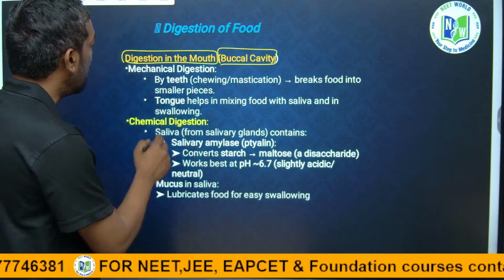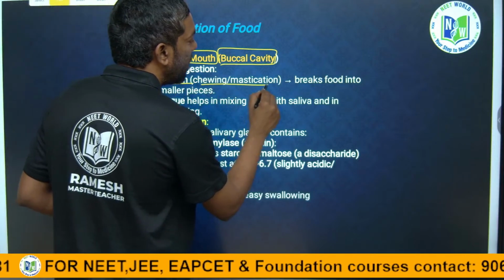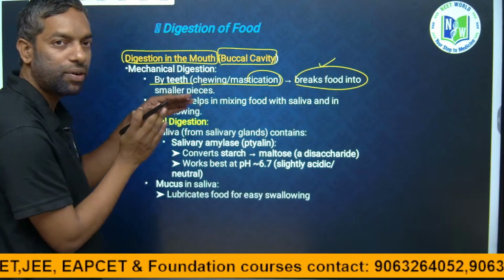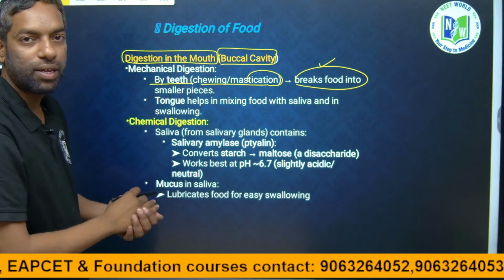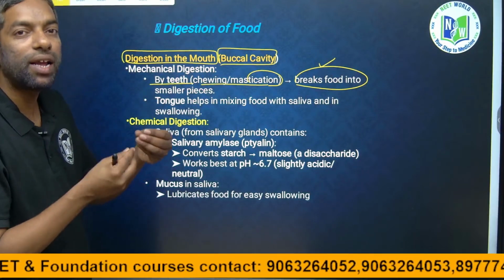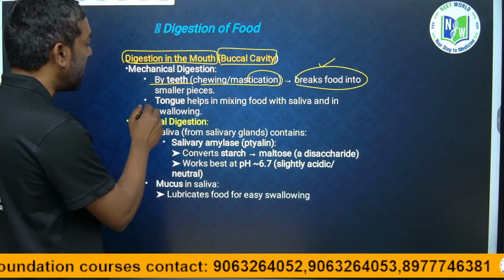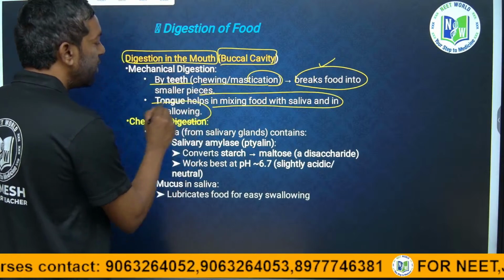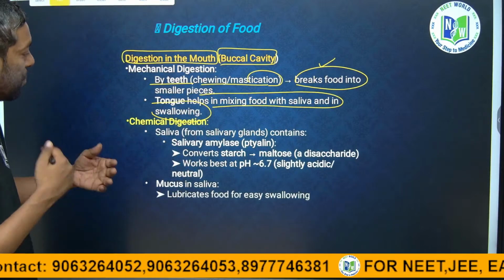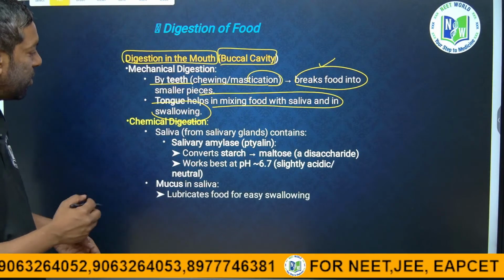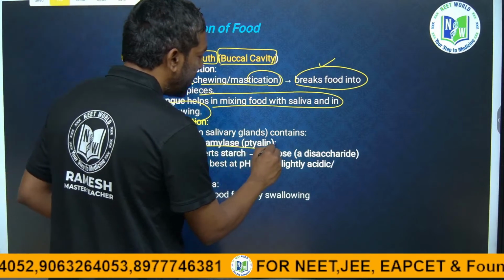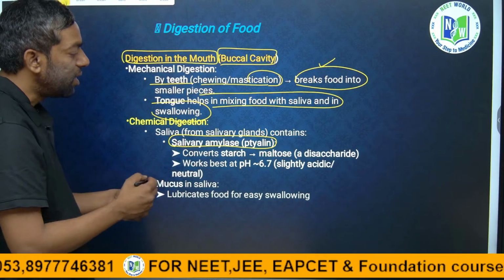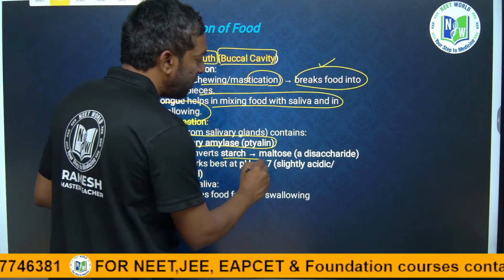Okay. By the teeth there is chewing or mastication, which breaks down the food. Certain food is broken down in the mouth itself, that is mechanical digestion. The tongue helps the saliva for swallowing. Chemical digestion in the mouth: the salivary glands release salivary amylase, and the starch is converted into maltose.